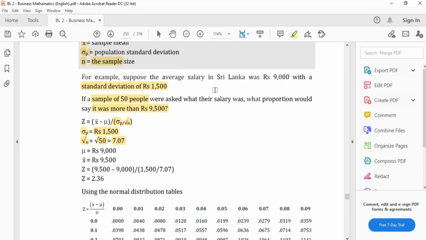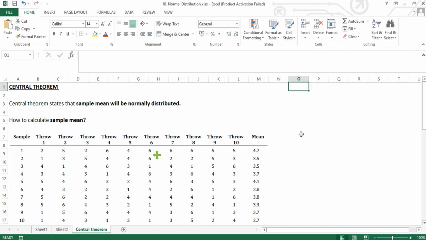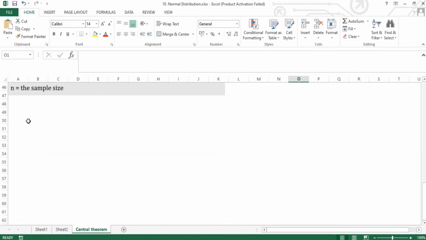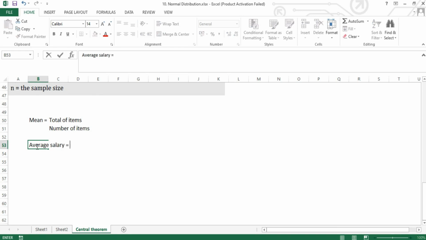Next, the mean of the population. No, they didn't give anything like the mean or the total value of the salaries, because usually we calculate the mean as the total of items divided by the number of items. But they haven't given anything as such. They just mentioned average salary equals 9,000. Now, doesn't that mean an average?